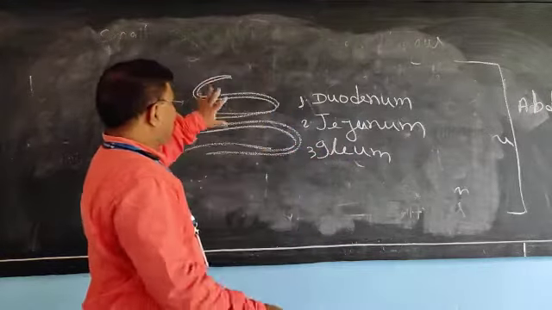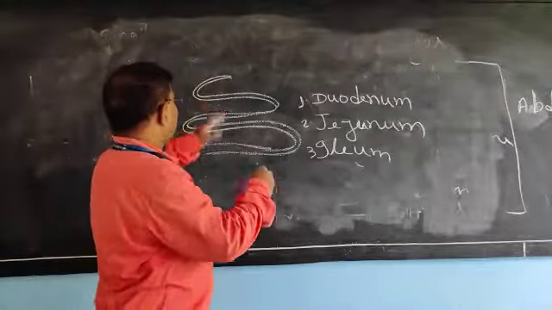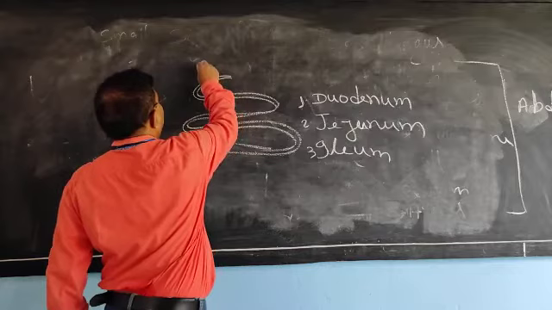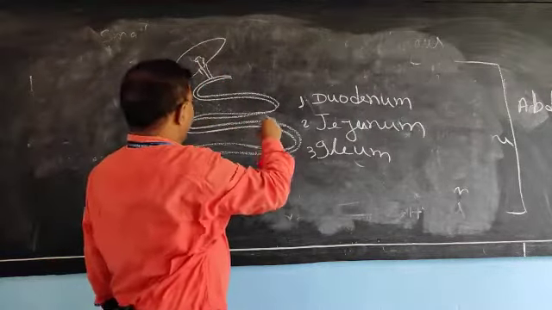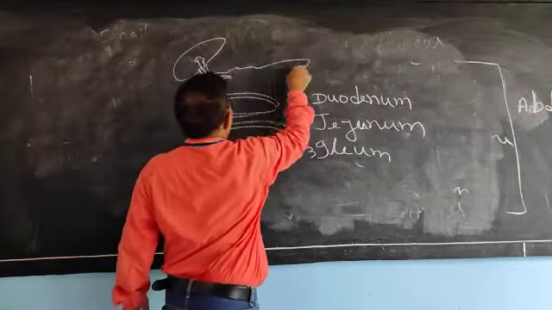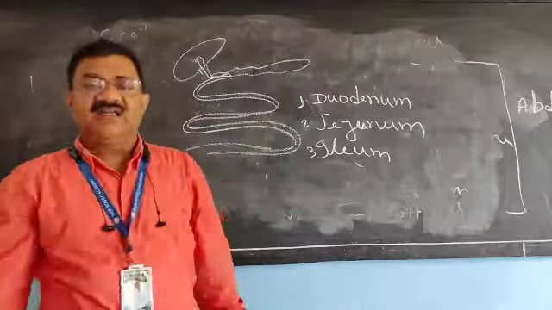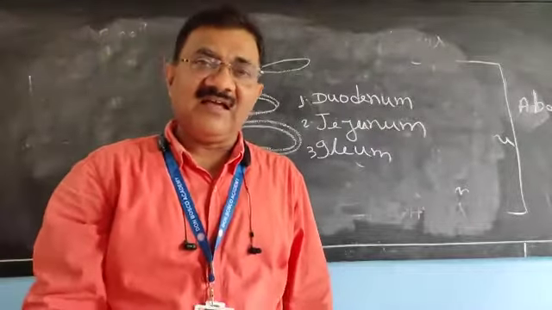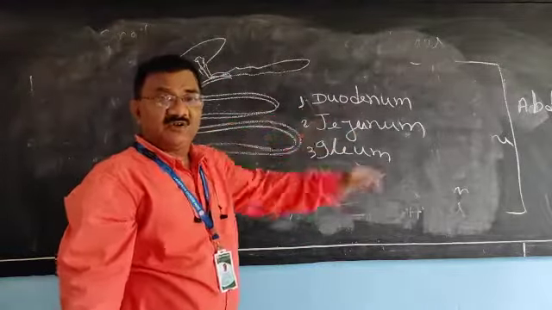Come to the first part. You can see the C-shaped part where the liver and gallbladder pour their secretion, and the pancreas pours its secretion. That is the starting part of the small intestine, and that starting part is called the duodenum.